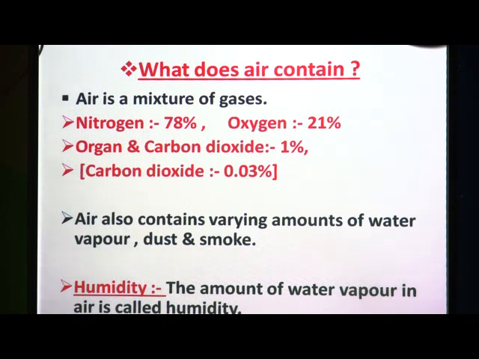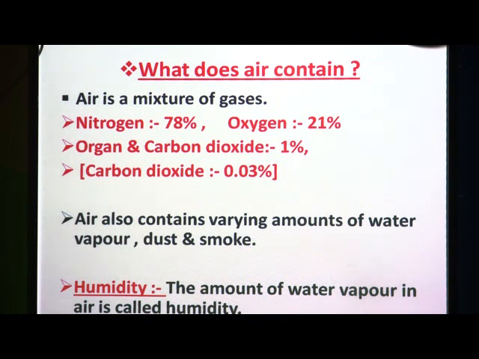Then about 21% is oxygen, and only 1% is mainly argon and carbon dioxide. Air contains a very small amount of carbon dioxide, that is only about 0.03%. It is available in very small amounts.